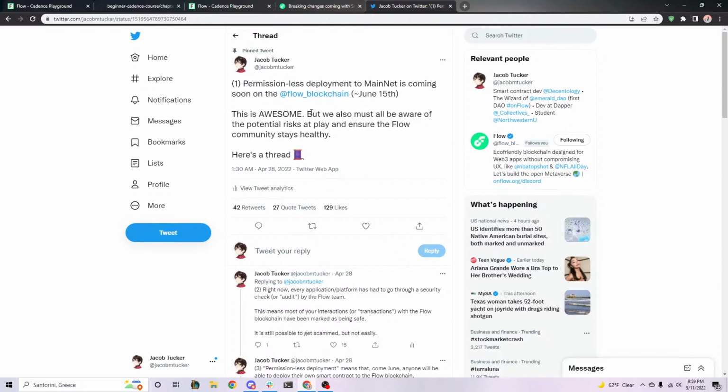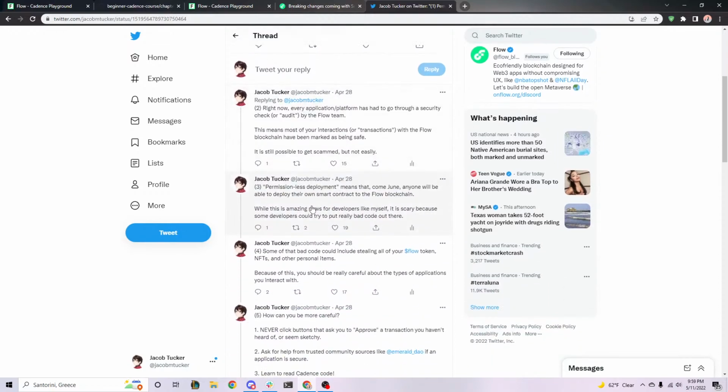But when June 15th comes around, they're doing something called permissionless deployment, which is after this date, everyone will be able to put their own contracts on mainnet. So you have to be really, really careful about the transactions you're signing because someone could, and I would never do this, but I could easily make a contract that just withdraws all your NFTs and Flow token and gives it to myself if I wanted to. Of course, I would never do that, and I hope no one will.